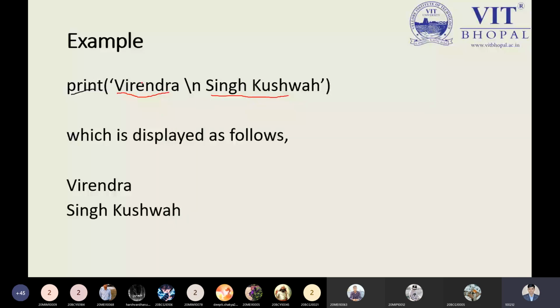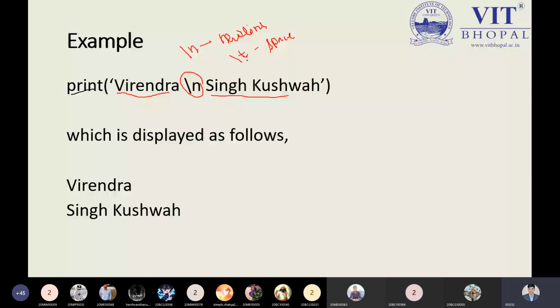Sir, slash n and slash t are different, bro. Yes, this is the slash n, which is used for a new line. And slash t is basically used for space. Okay, we will see through an example, then you will learn. Okay, no problem, my dear students.